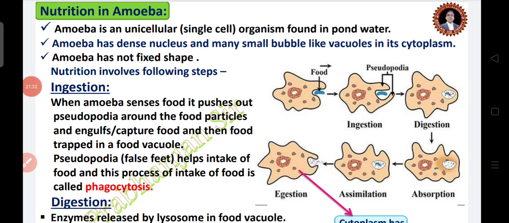We have learned about animals which have a digestive system, but there are many small organisms which do not have a mouth and a digestive system. Then how do they take in and digest food? Let's see nutrition in amoeba, which is a unicellular, single-cell organism found in pond water. Amoeba has a dense nucleus and many small bubble-like vacuoles called food vacuoles in its cytoplasm. What is cytoplasm? Cytoplasm is a fluid or jelly-like material which acts as a medium in movements.